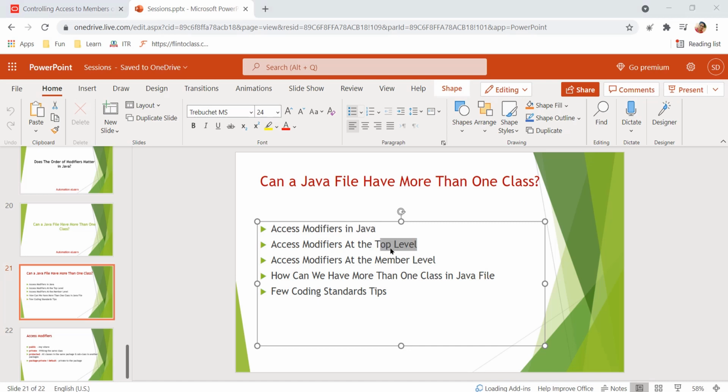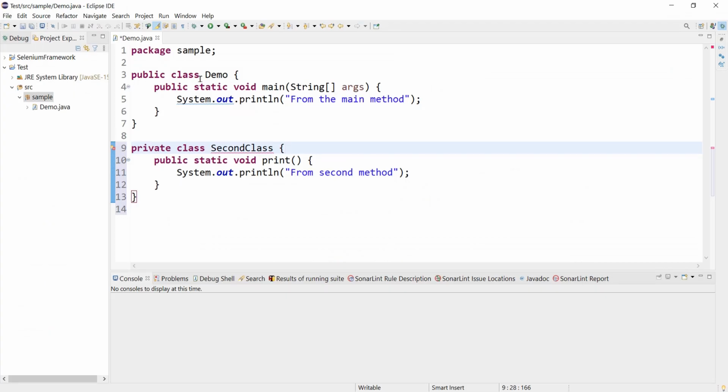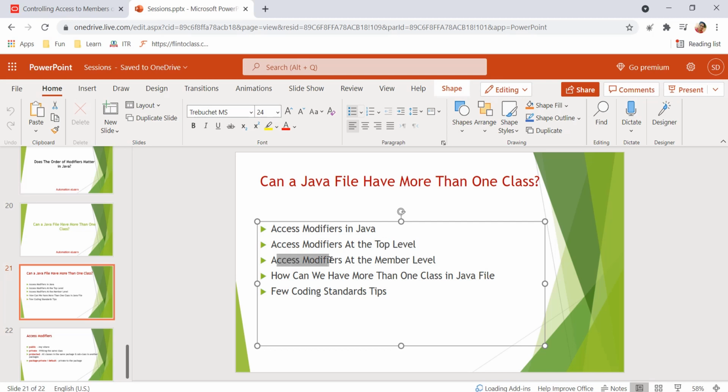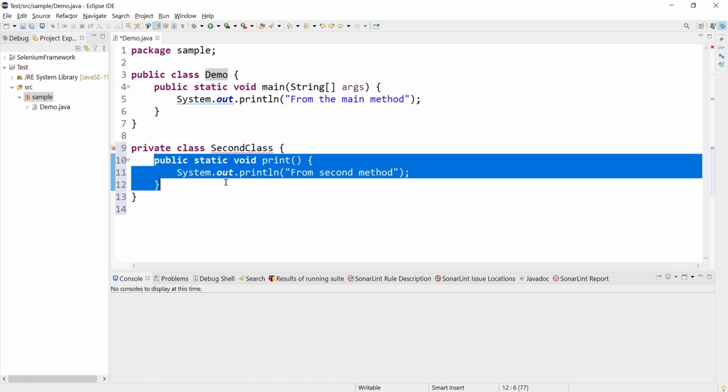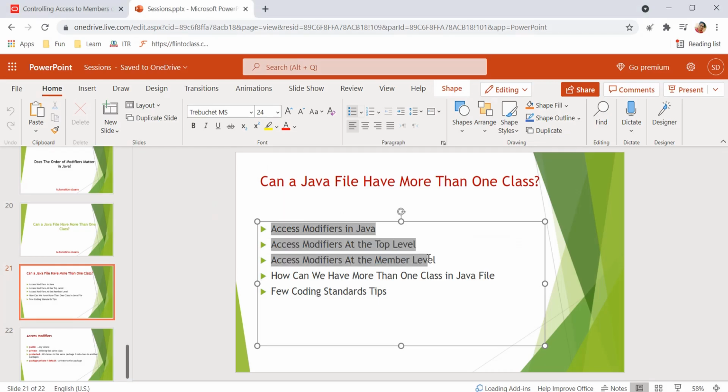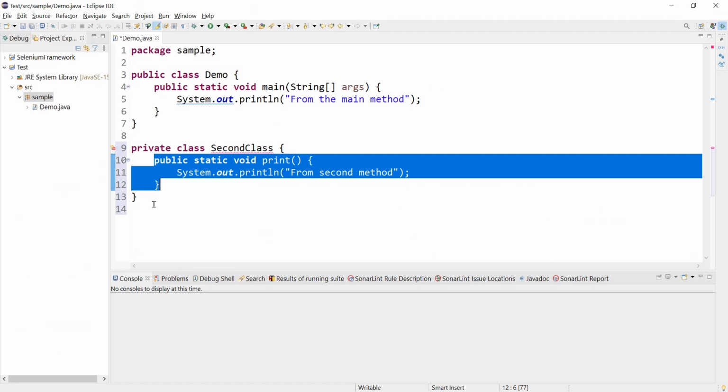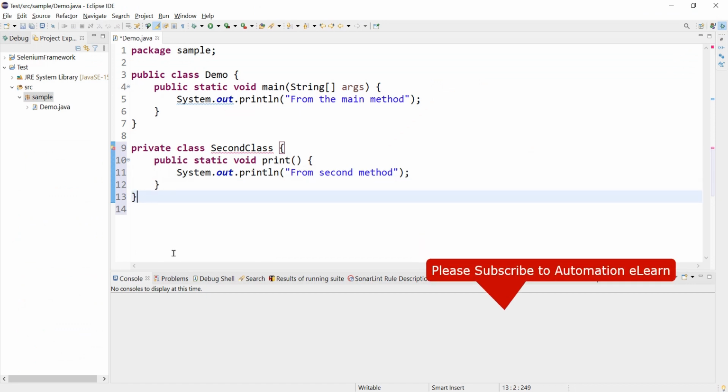So when I say top level, this is the top level. Top level means class, interface, enums. These are called top level. And what are the access modifiers available at the member level? Member level means the functions or variables. These are called members. We will explore this and again come back to this problem, like how can we solve this?